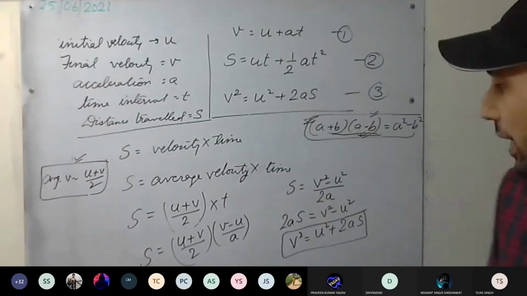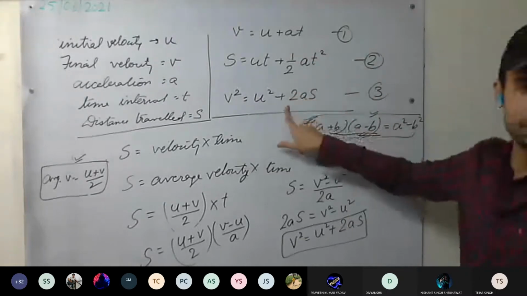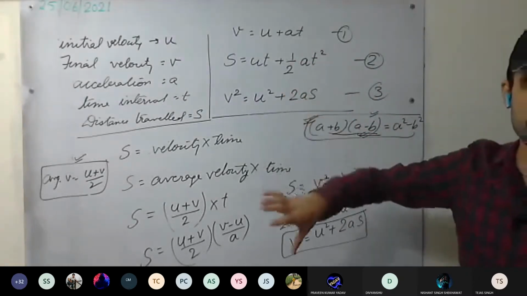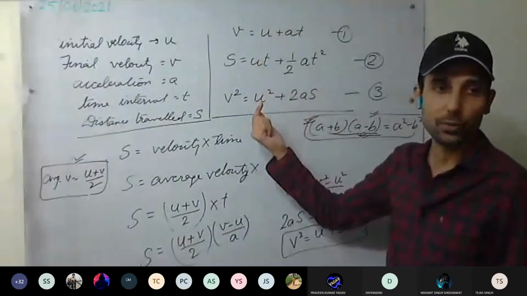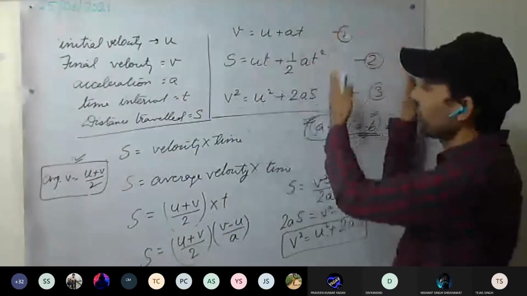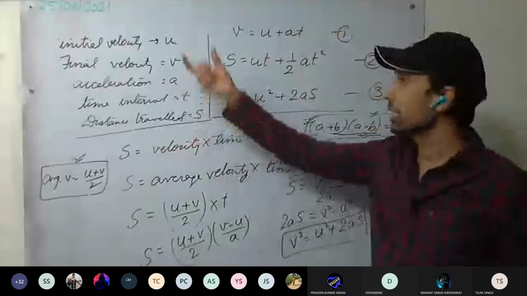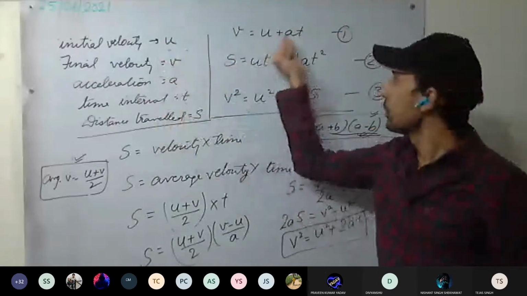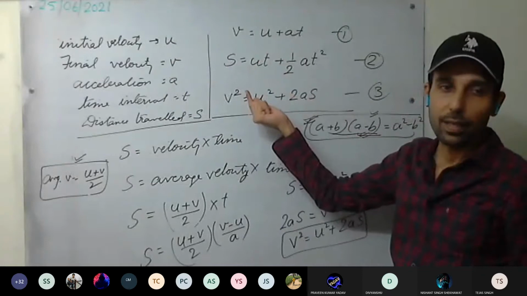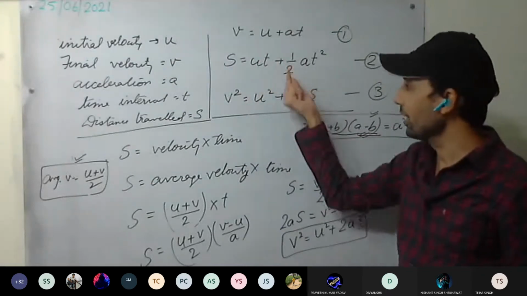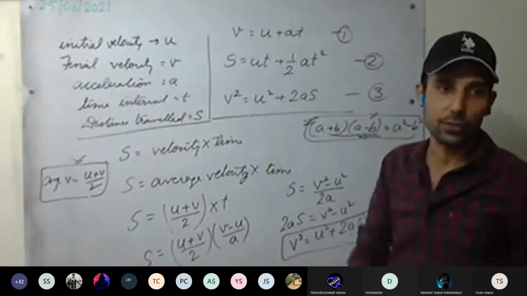Okay, these are the three equations you have to remember. While doing questions, if you are not able to figure out which equation to use, you can write these three equations on one side. Then in the question, see what parameters are given and what we have to calculate. Accordingly, we will figure out which equation to use.